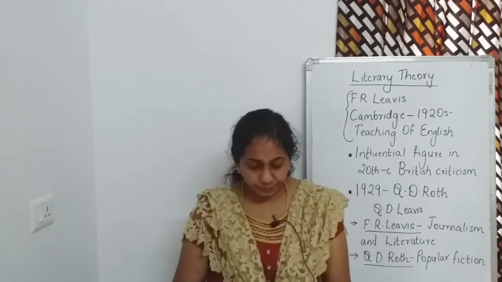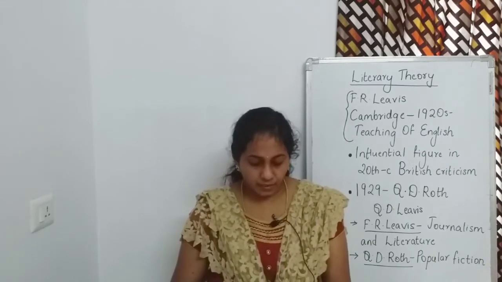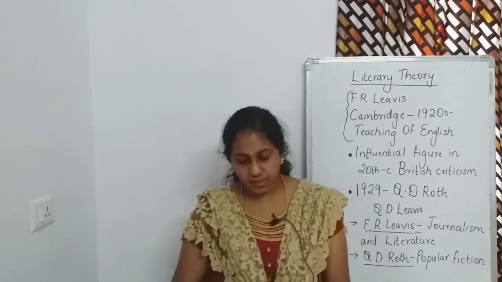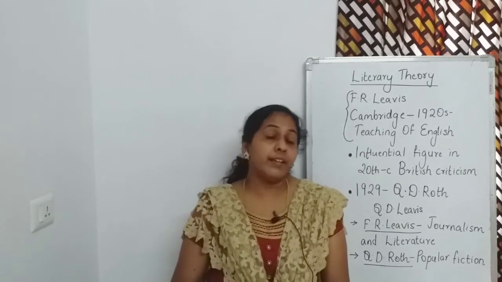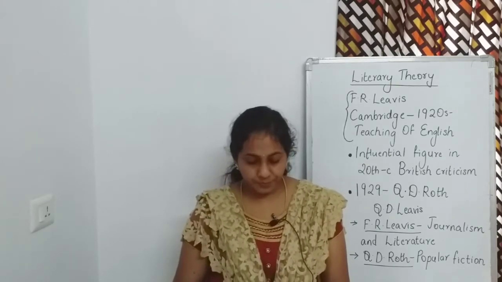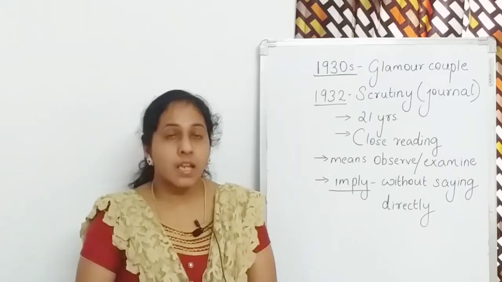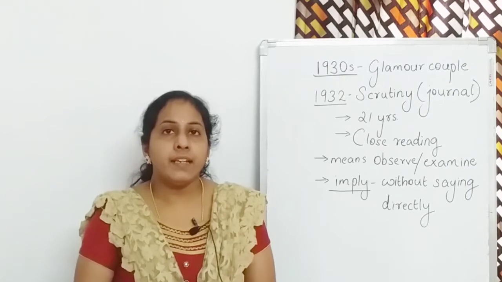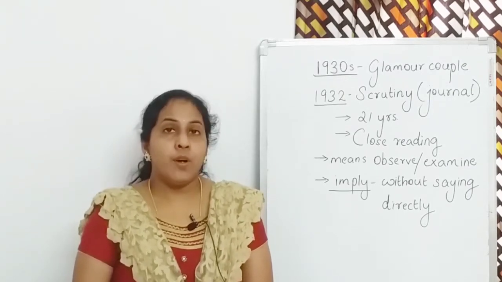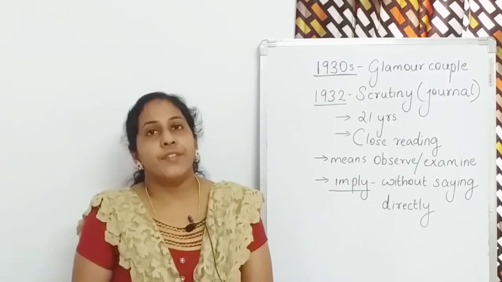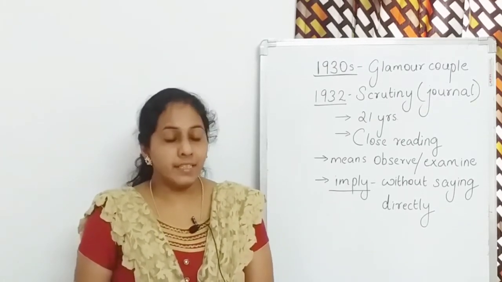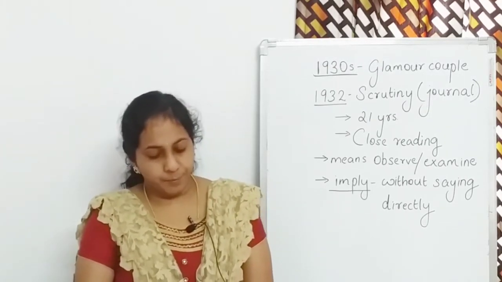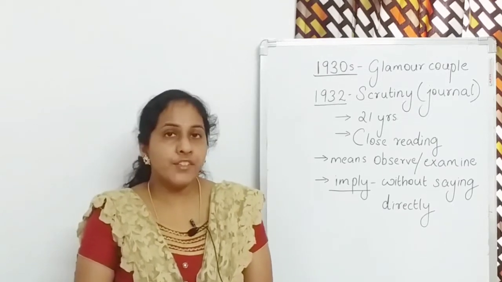In the 1930s, this couple, Q.D. Roth and F.R. Leavis, were known as a glamour couple, and in the year 1932, this couple founded an important journal.